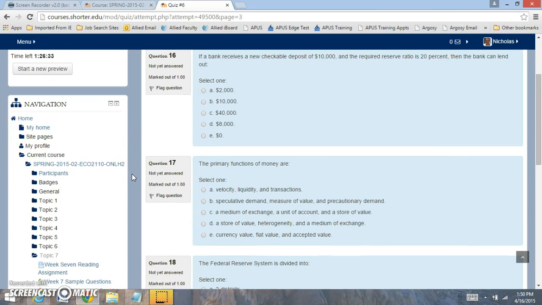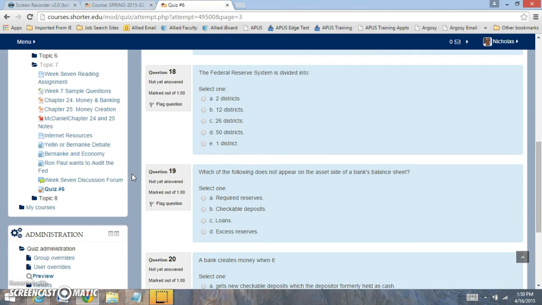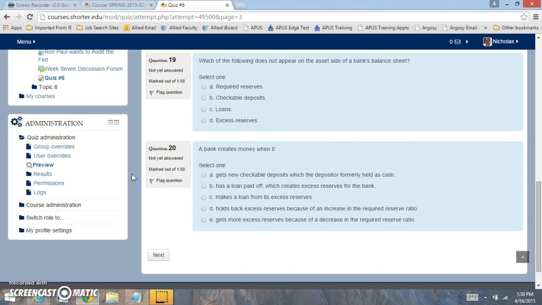Question 16. If a bank receives a new checkable deposit of $10,000, what can the bank loan out? So they have to hold 20%, 80% of it they can loan out. What are the primary functions of money? The Federal Reserve is divided into how many districts? And what does not appear on a bank's balance sheets? Out of these, what does not appear on a bank's balance sheets?